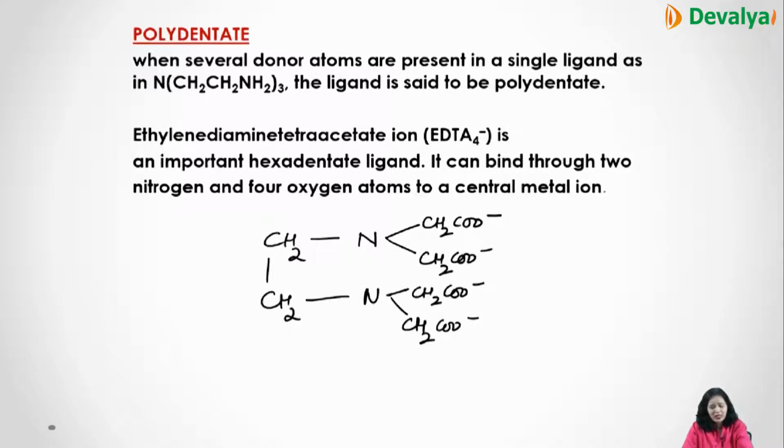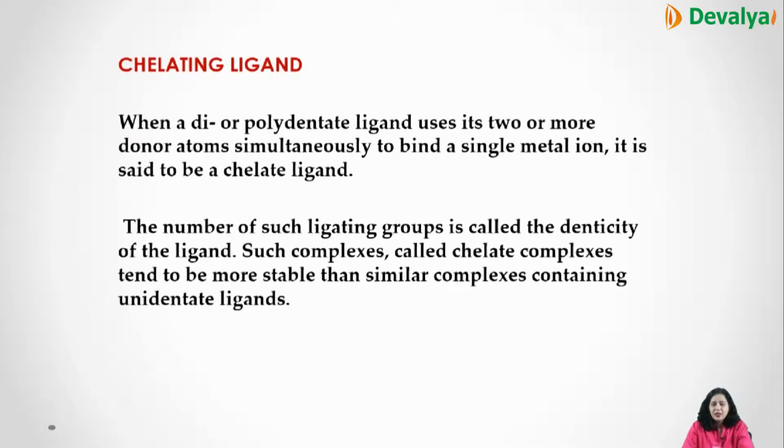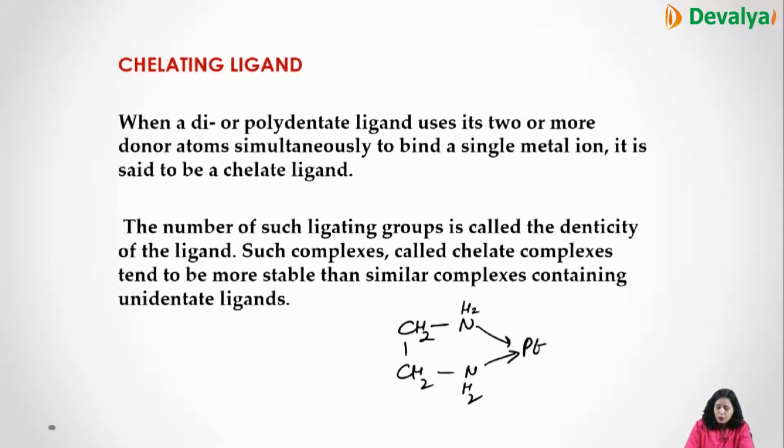This is a hexadentate ligand. Then is the chelating ligand. When a di- or polydentate ligand uses its 2 or more donor atoms simultaneously to bind with a single metal atom, like CH2NH2, CH2NH2 combining with platinum, a 5-membered ring is formed with the single metal ion. This is called a chelate ligand. The number of such ligating groups is called the denticity of the ligand, and such complexes are called chelate complexes. They are more stable than similar complexes containing unidentate ligands. So this 5-membered ring compound, that is called chelation.